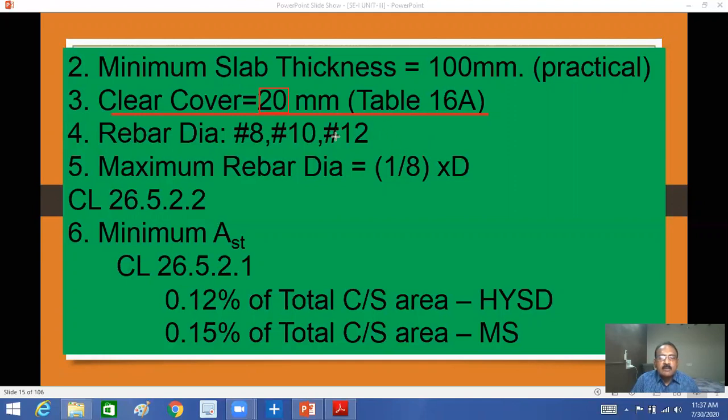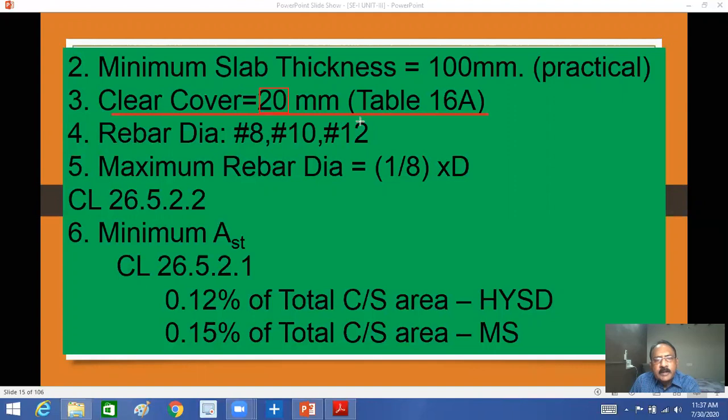But generally we will avoid that by providing middle beams or ribbed beams. Generally in slabs, either one-way slabs or two-way slabs, we will use only 8 mm. Generally in your area, 10 mm, 12 mm will be used.